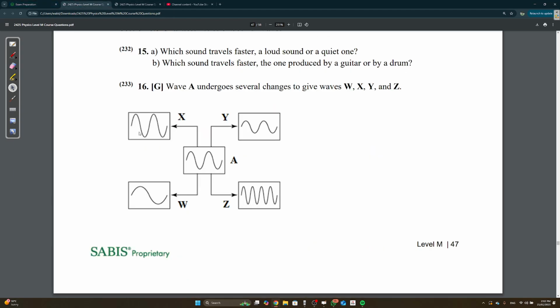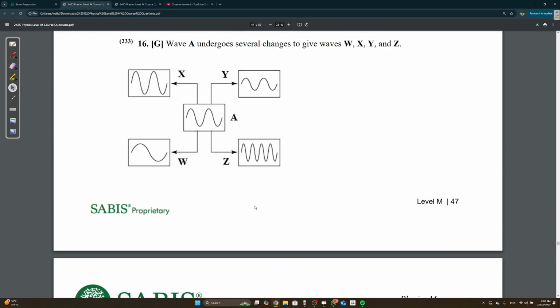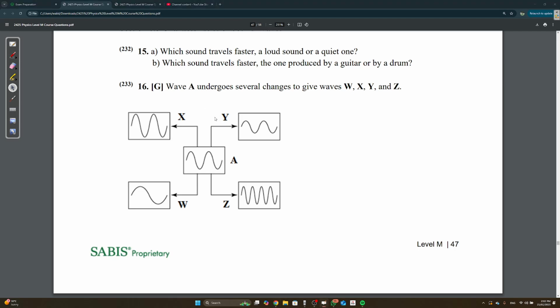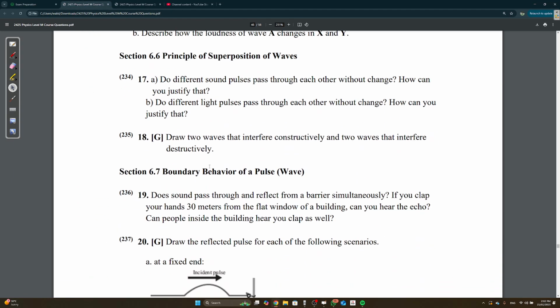How about the loudness in X and Y? In X, it's obvious the amplitude has increased. So it's louder in X, but quieter in Y. Very straightforward.